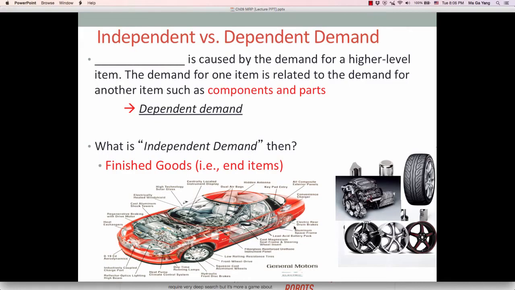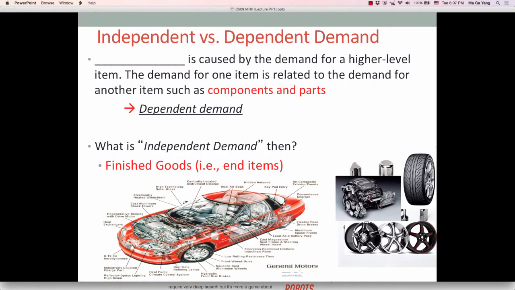So timing is very important, right? As you see, the demand for these parts and components is dependent upon the demand for a car, which is the higher level item. If there is high demand for a car, then those parts and components need to be ordered accordingly. So how much to order and when to order are very critical information in order to produce cars on time, because time to market is one of the critical order winning criteria today.